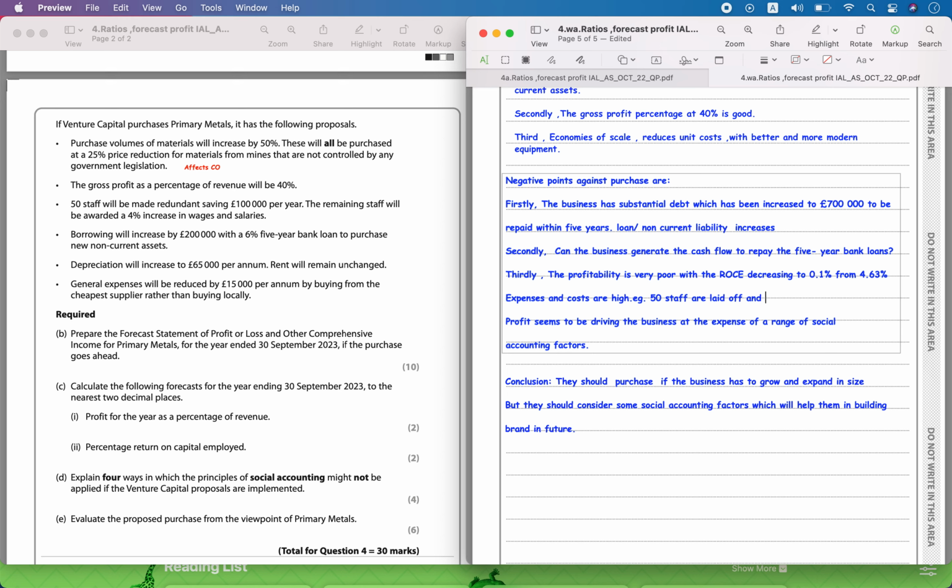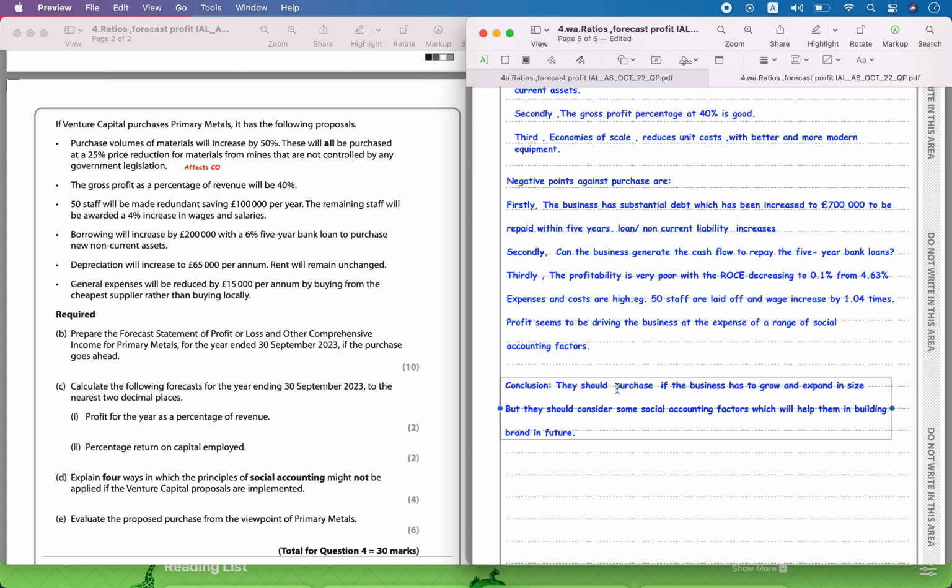This seems to show that social accounting factors are not taken into account, which can affect the brand of the business. You could also further explain how it can affect the business: if social accounting factors are not taken into account, it might affect the brand of the business. And finally, in conclusion, they should purchase if the business has to grow and expand in size, but they should consider some social accounting factors, which will then help them in building a brand in the future. So thank you.